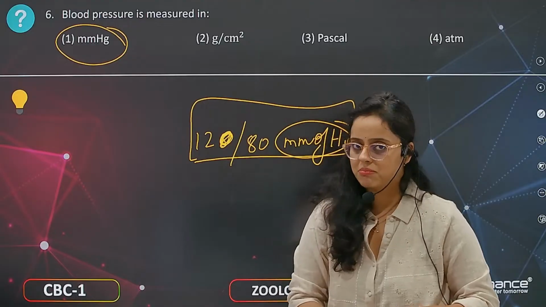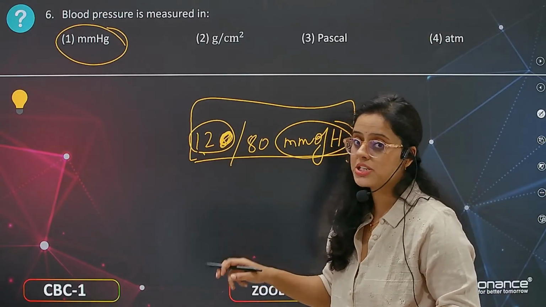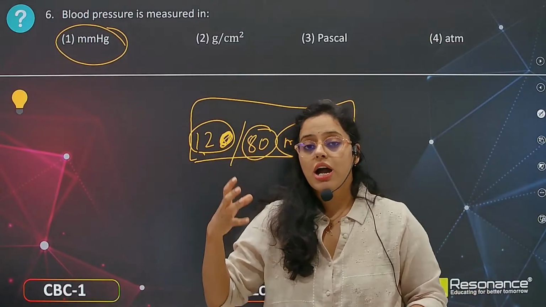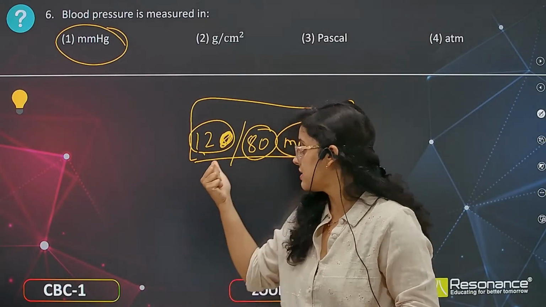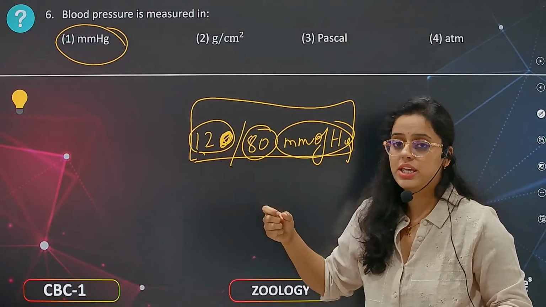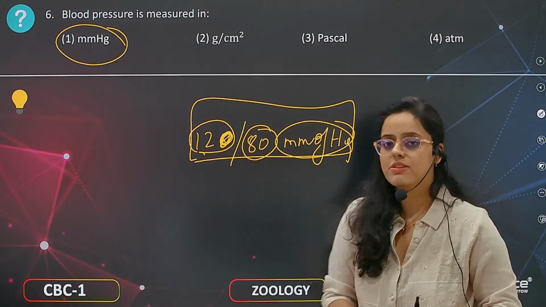So normal blood pressure is 120, which is the systolic pressure, and 80 is the diastolic pressure. Systolic is the pressure the blood has during contraction, which is 120, and the pressure during relaxation is 80.